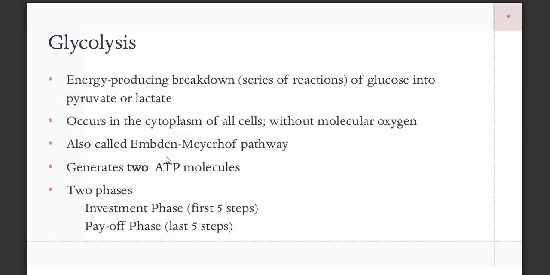Glycolysis is simply the breakdown of glucose into pyruvate or lactate. It occurs in the cytoplasm of all cells without the use of oxygen. It is also called the Embden-Meyerhof pathway, and it generates two ATP molecules. There are two phases, the investment phase and the payoff phase.